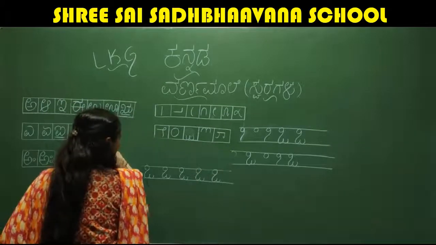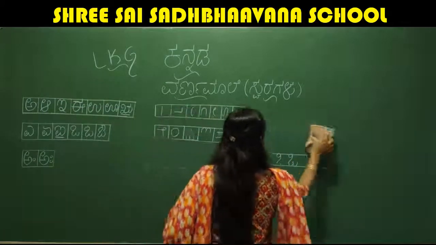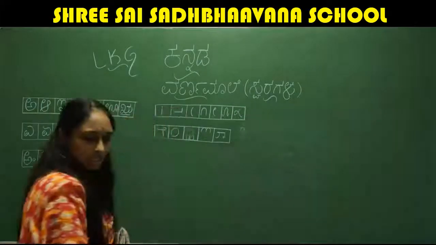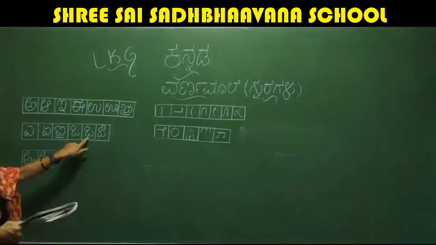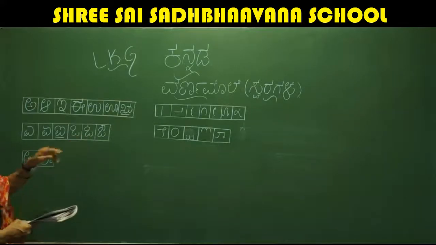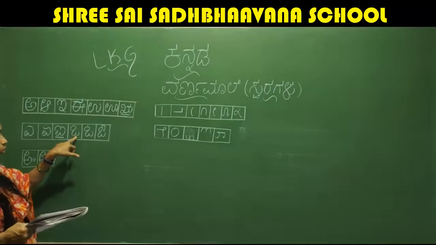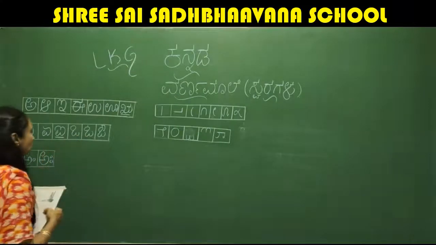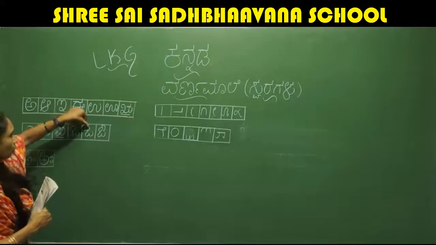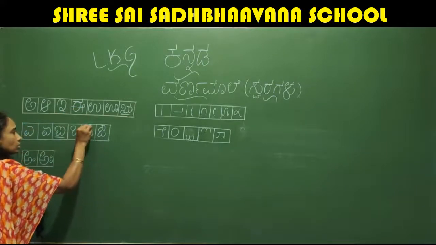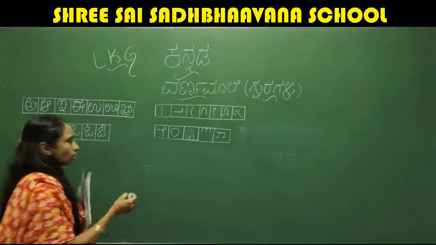And after O, we have another O. After O, what do we have? We have another letter O. Children, can you see any difference in these two? The only thing is, we have written the same O here, and to that we have given this line. So it is easy also. I'll show you.